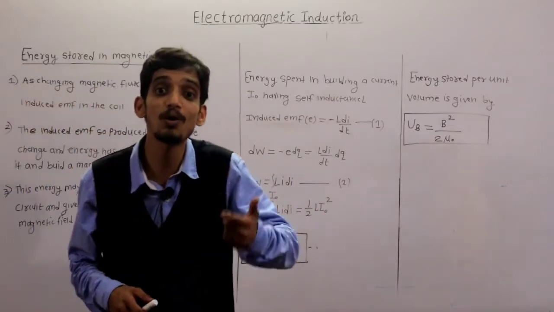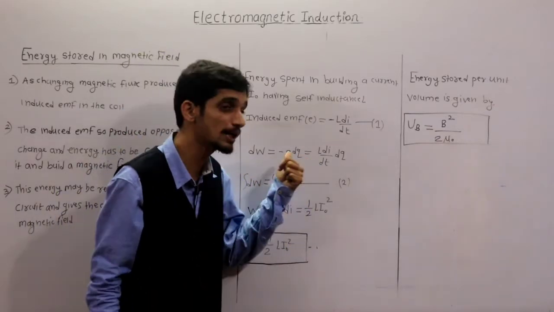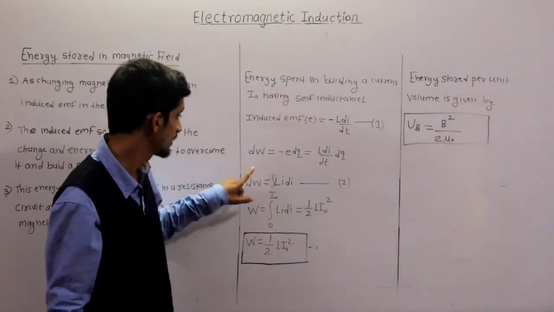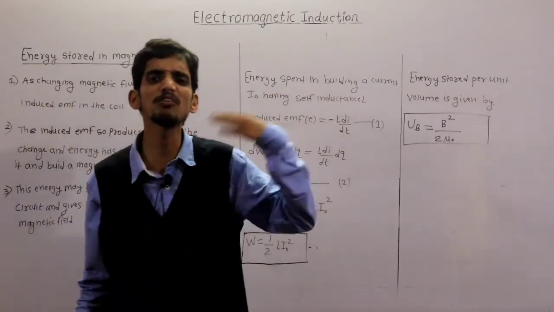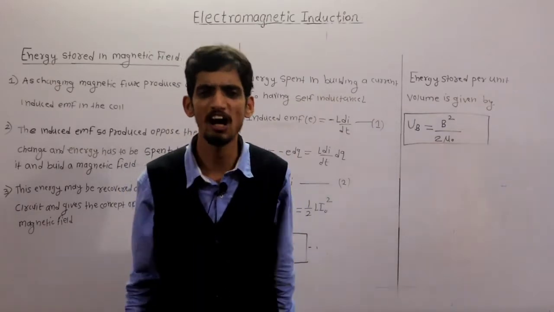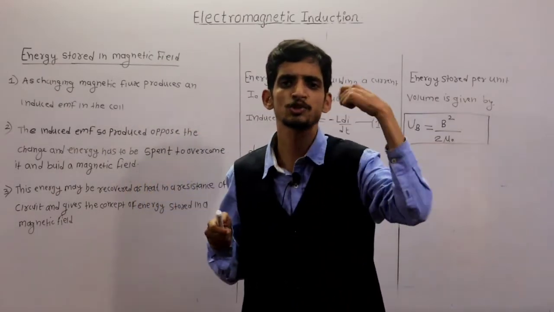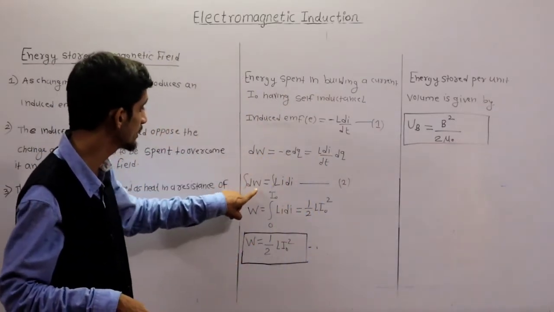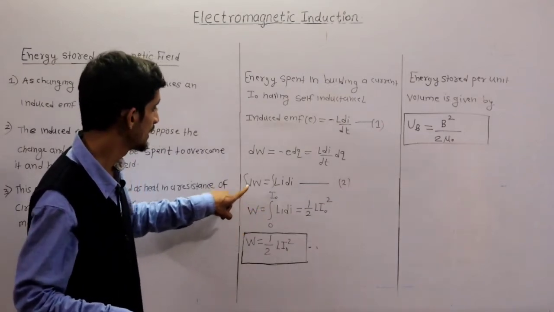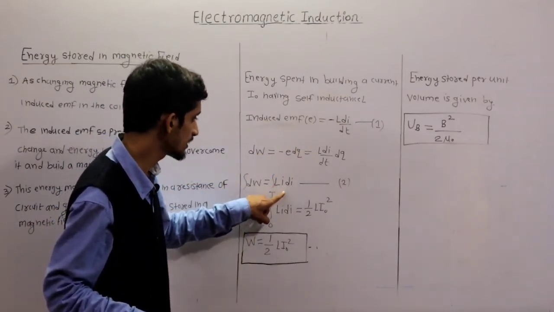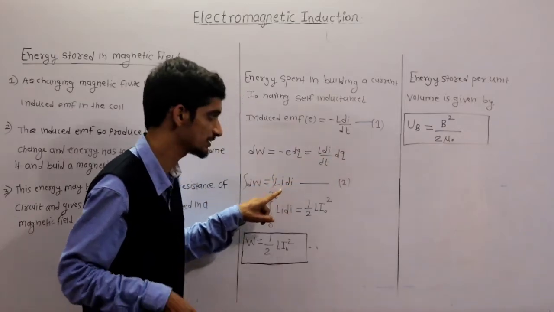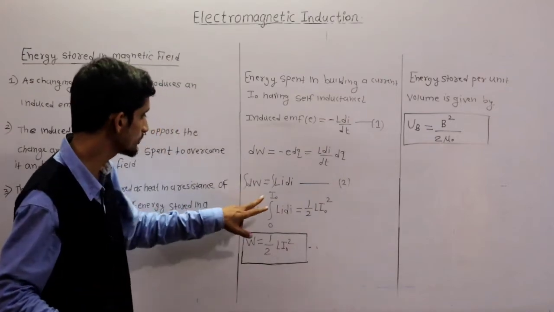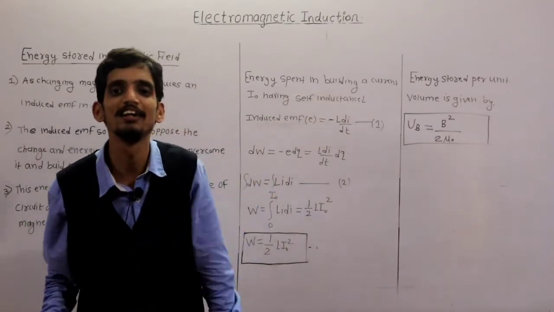But we know that E means the induced EMF, which is L into di upon dt, into dq. So I substituted equation 1 in this to get dW. Now I want the total work done. How much total energy has been stored in that magnetic field? It means I have to integrate this equation to get the integration of dW is equal to the integration of this. Now listen here, this dq by dt is actually I, current, because current is the rate of change of charge. So this dq by dt is I. That's why the integration of dW is equal to the integration of Li into di.